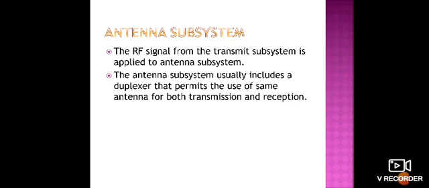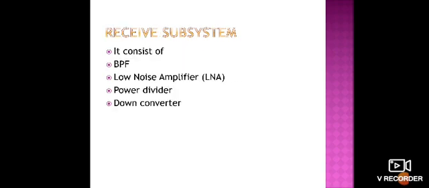It can connect the transmitter section to the antenna, and at the same time it can connect the antenna to the receiver section. It does two jobs, so it is called a single pole double throw switch.